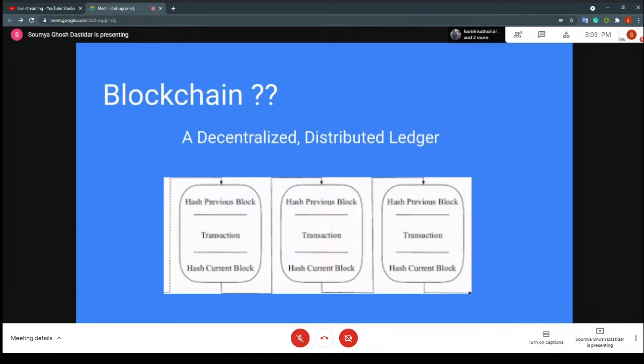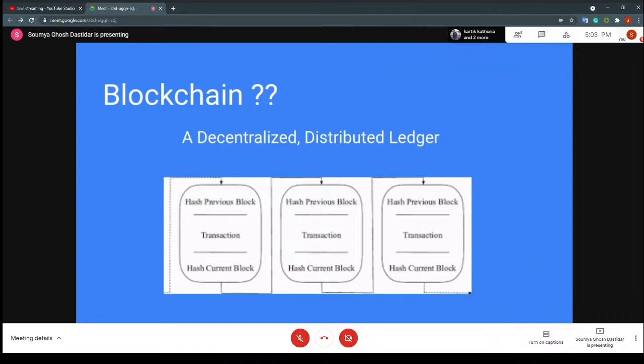If you search the term blockchain on Google or in any place, you probably get a technical definition like this: a blockchain is an immutable, decentralized, distributed ledger. So there are a lot of jargons here. Let's try to dissect each word and each term and see what it actually means. Let's start with the simplest term in this, ledger.